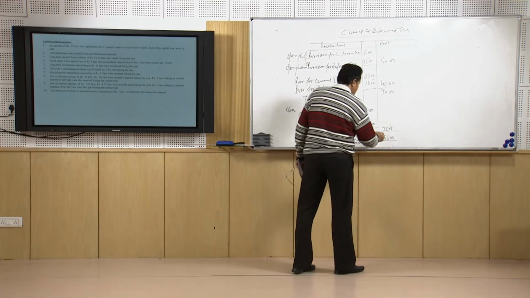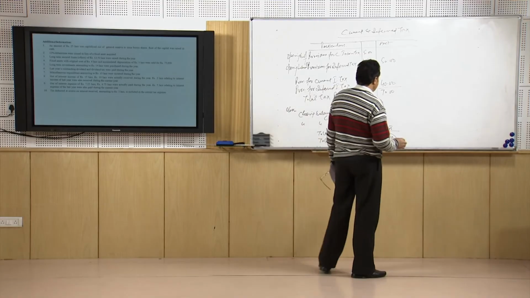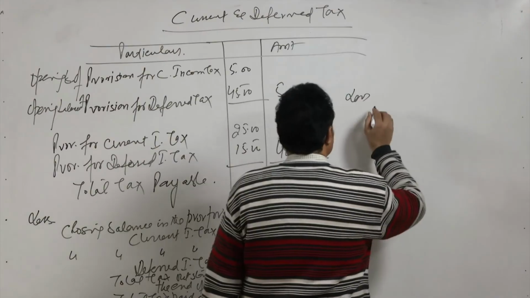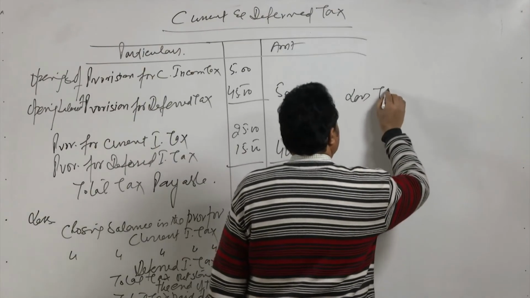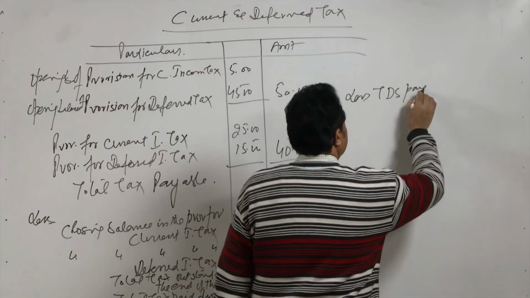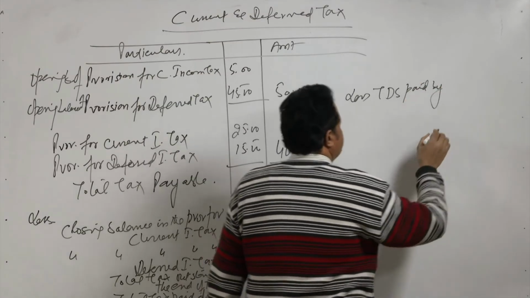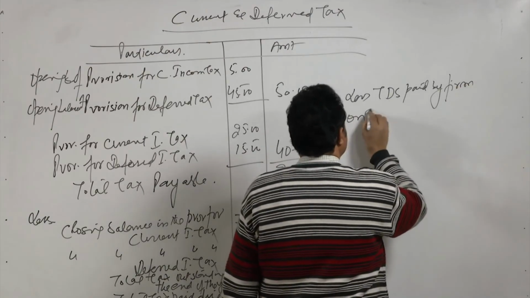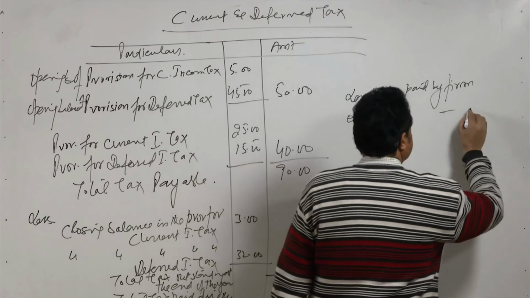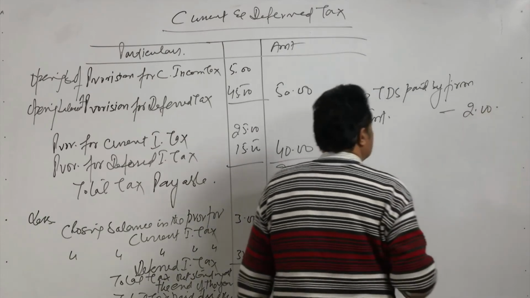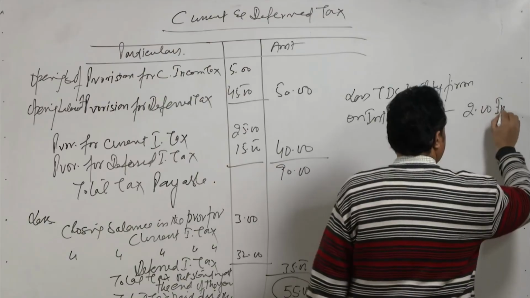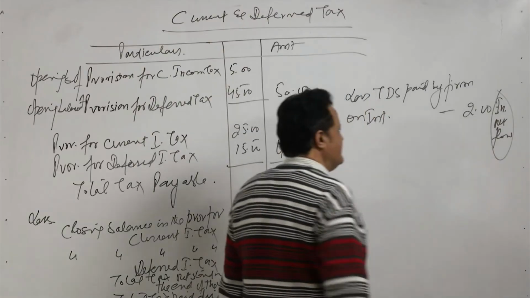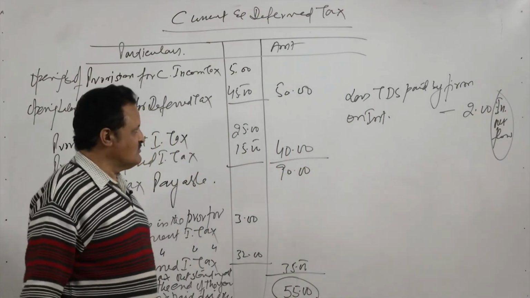So, for calculating the actual operating cash outflow from this 55 lakh rupees, we will continue the statement here. We write here: less, tax TDS paid by the firm on interest. How much is that amount? That is 2 lakh rupees. So, this is called the investing outflow. We will subtract it here and we will count it in the investing outflow. When we talk about the investing outflow, we will take it there.